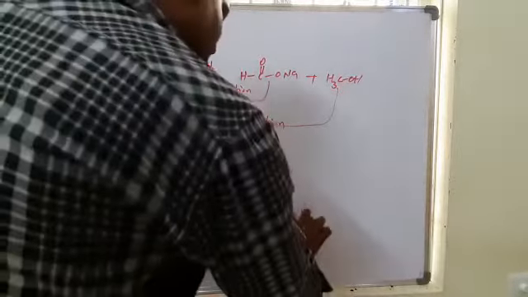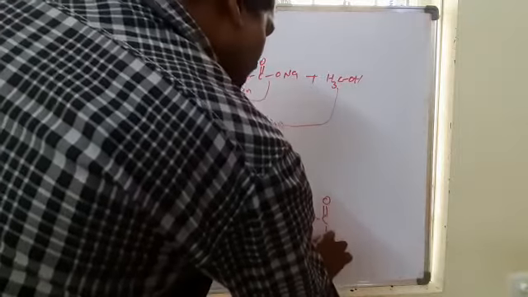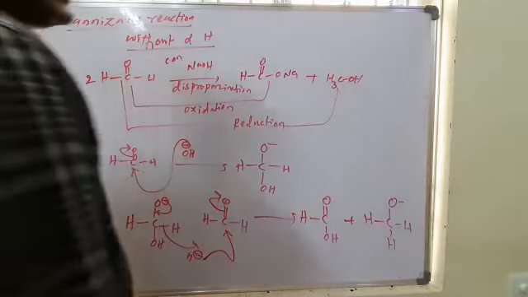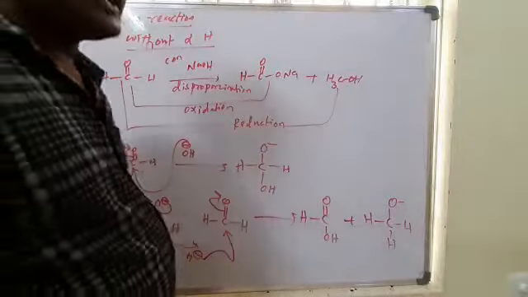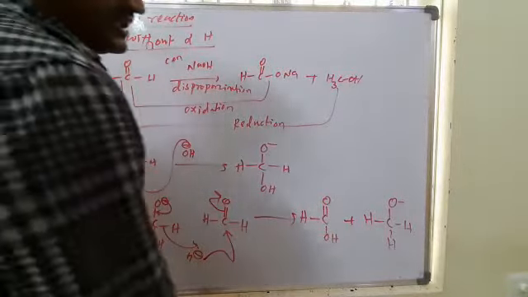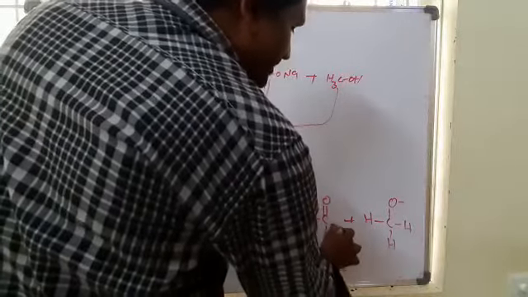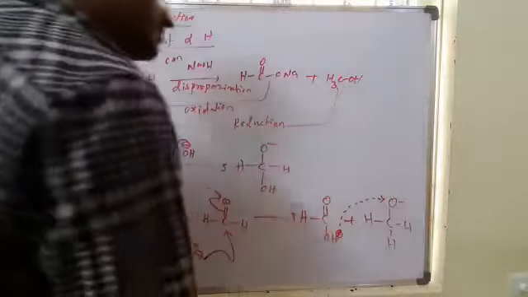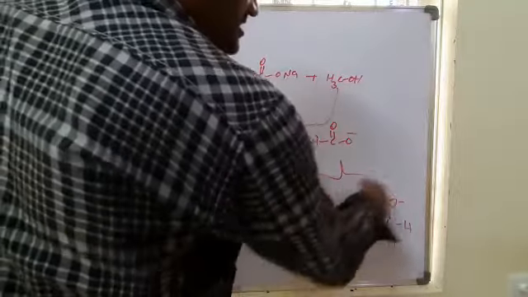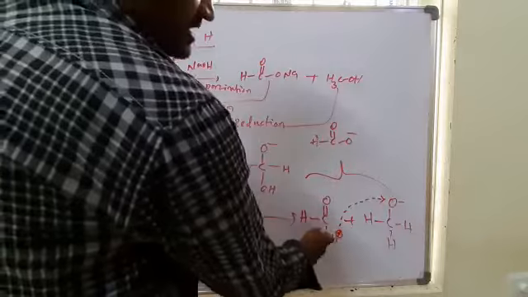So the first molecule is going to form HC double bond O, OH, the acid, and the second molecule is going to form O minus, H and H. So this is the methoxide ion and this is formic acid. These are acids, strong, and they will easily donate H plus. So in the next step this H plus ion is transferred here, and from this we get HC double bond O minus. This H plus is transferred because it is a strong acid, it can donate H plus.